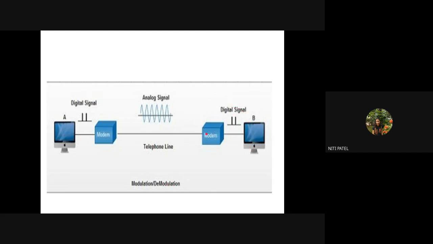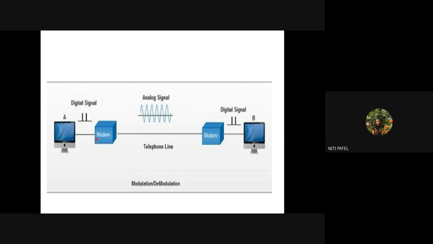Understanding? Yes ma'am. Okay. So modem is connected. So this is our client, that is machine A. This is the machine B. We have a point-to-point connection by using a networking device called as modem. And what is the function of that modem? Performing modulation and demodulation, which is converting digital data to analog and analog to digital.